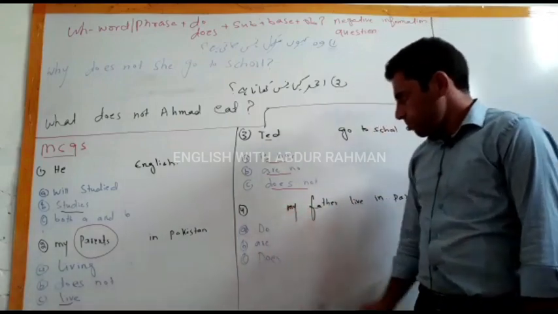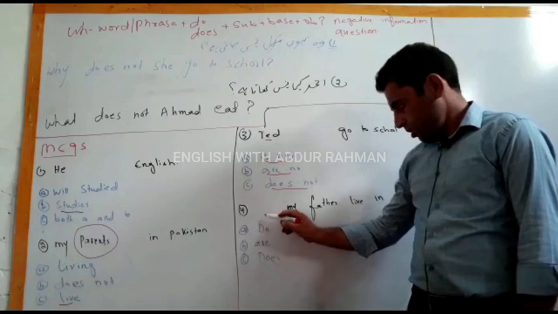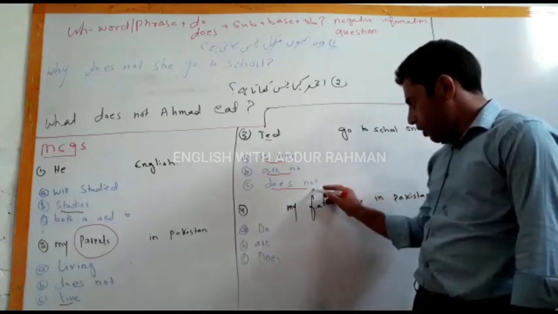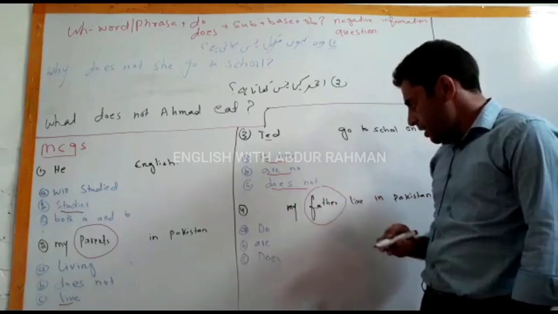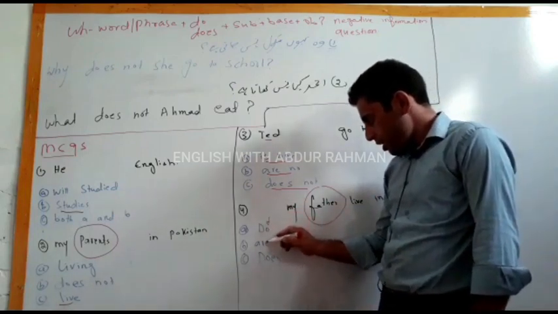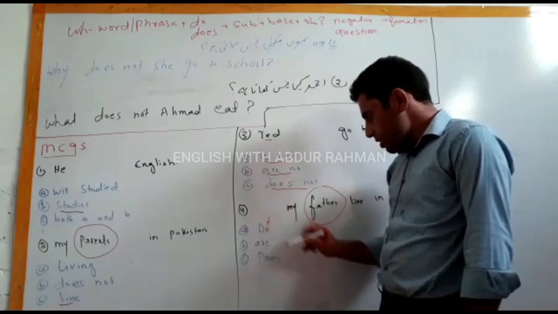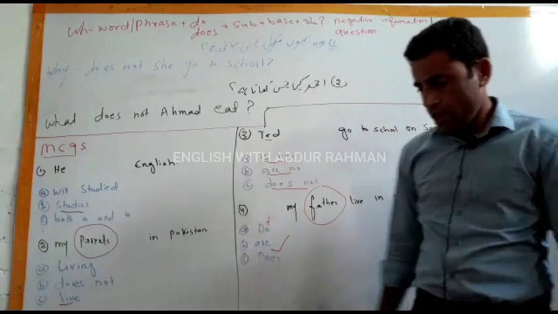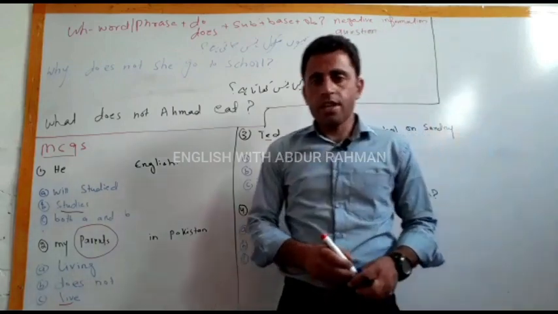Last one is my father live in Pakistan. So father is singular subject, and do is wrong here, or is also wrong. Does my father live in Pakistan? This one is correct. So it was the end of this lecture.